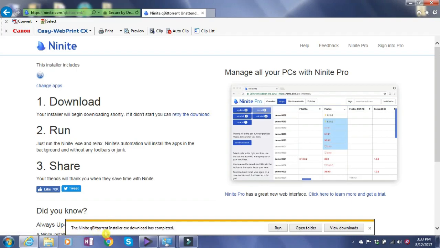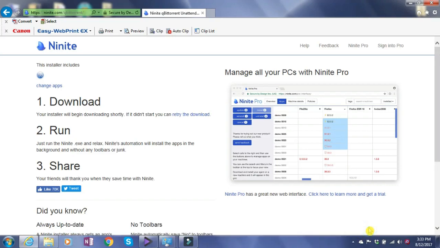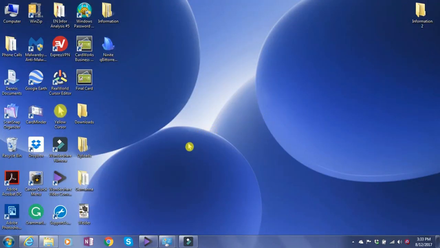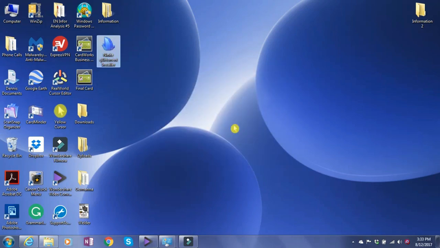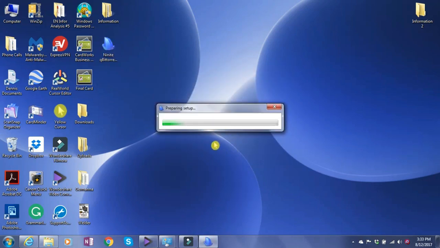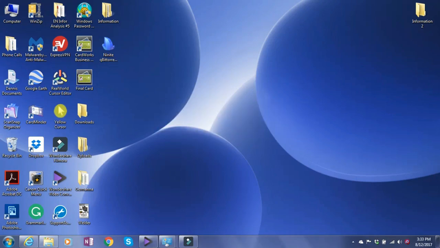You'll see it's running a security scan on it, and it passed, and now it's completed, so it can be found on our desktop, the executable file. So we're going to go up here. I'm just going to minimize this, and now you can see it's right here. Okay, so we're going to double click on that. We're going to hit Run, and it's preparing to set up. We're going to say yes,